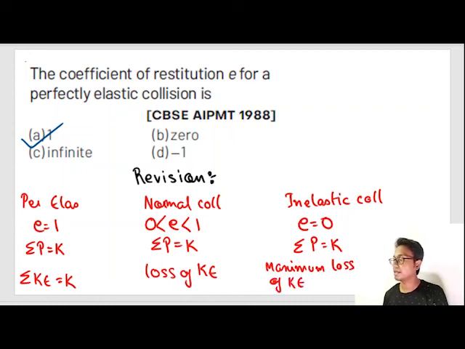What do I mean? That means the lesser the value of E, the more will the kinetic energy of the system decrease. That means there will be more loss in kinetic energy of the system, and kinetic energy of the system is conserved when E is equal to 1. Okay, so with that we end the chapter of work, energy and collision.